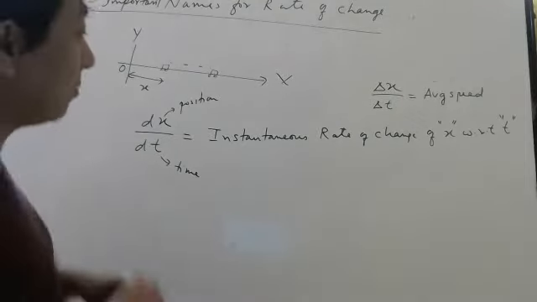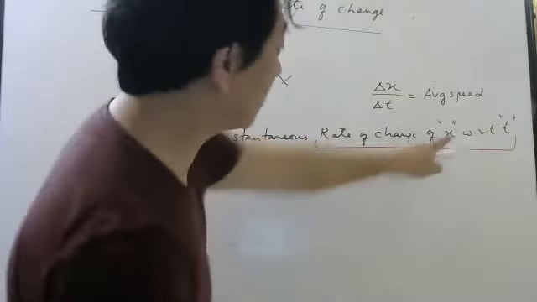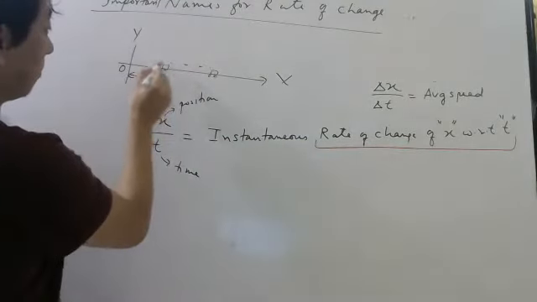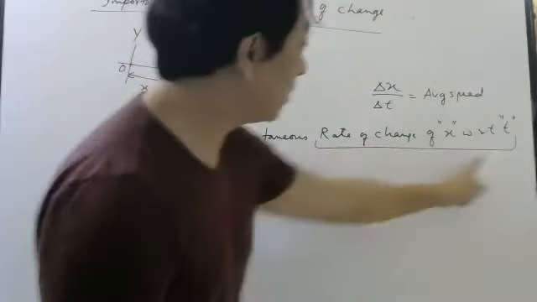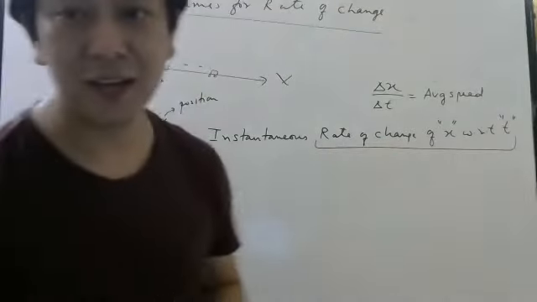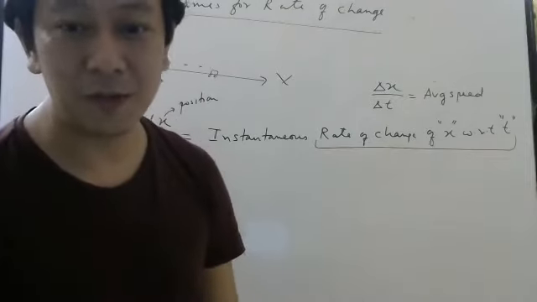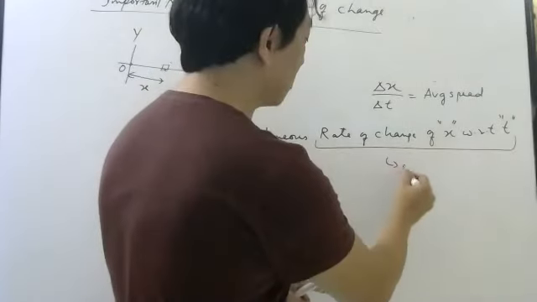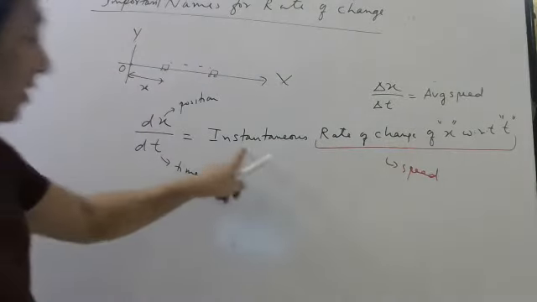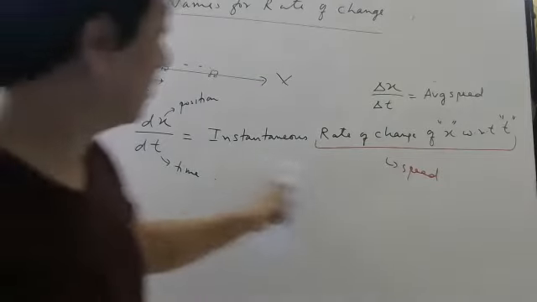But what is the name given to rate of change of distance with respect to time? X is nothing but distance of the car from the origin. That name you should know. Rate of change of distance with respect to time. Unit will be meter per second. So this name is given for speed. So what will be dx by dt? Instantaneous speed.